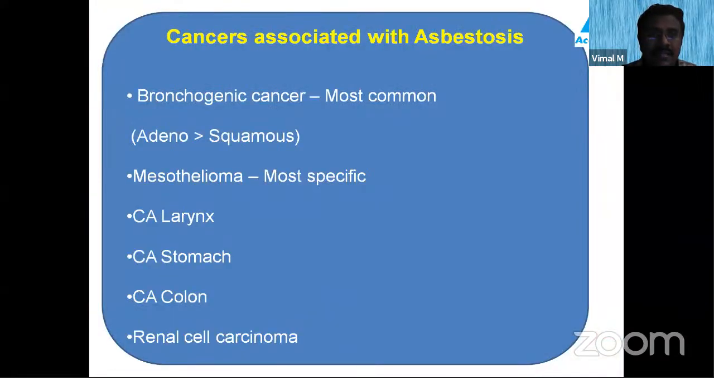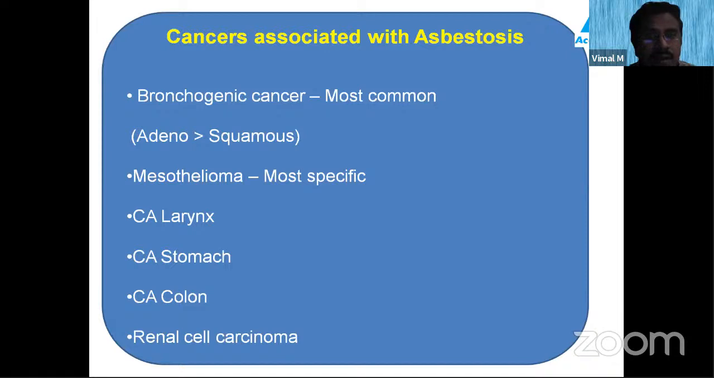Coming to the malignancy, you get a wide variety of carcinomas associated with asbestosis. Remember, it is bronchogenic carcinoma which is the most common cancer associated with asbestosis. Out of the bronchogenic carcinomas, adenocarcinoma is more common than squamous cell carcinoma.